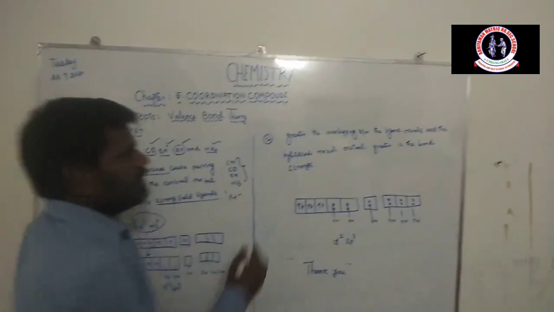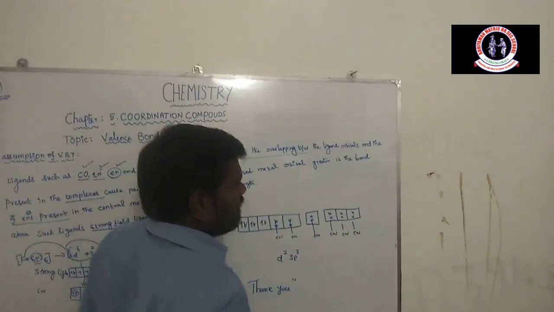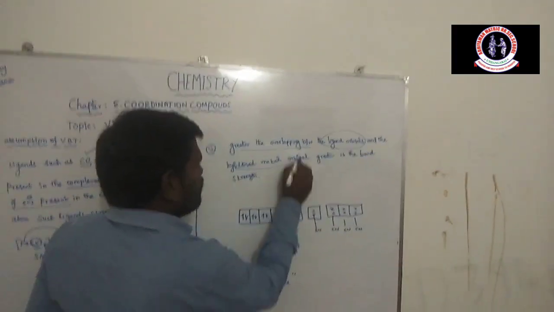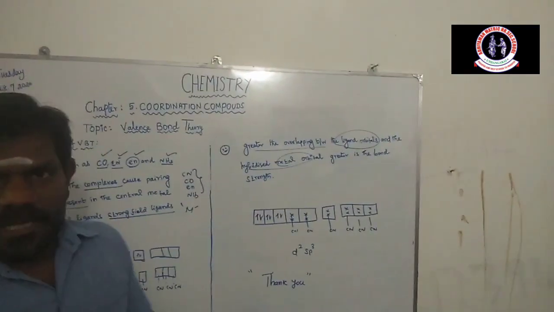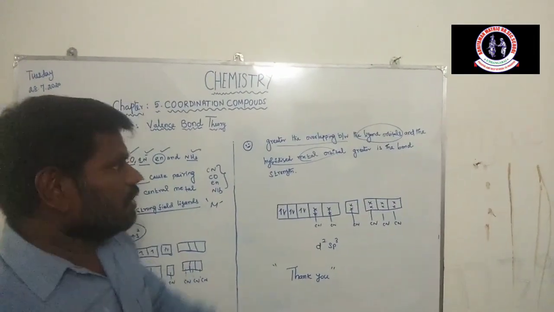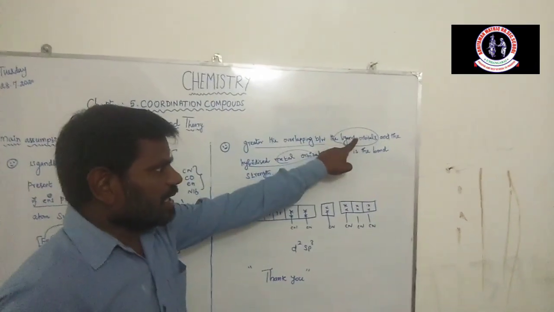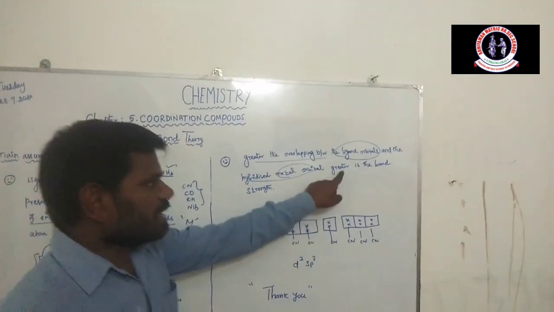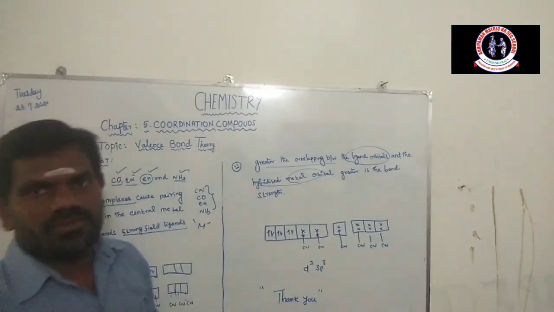The next topic: the greater the overlapping between the ligand orbitals and the hybridized metal orbitals, the greater the bond strength.